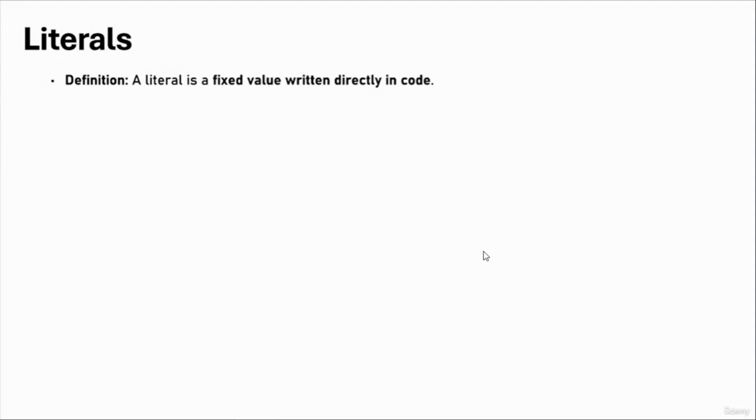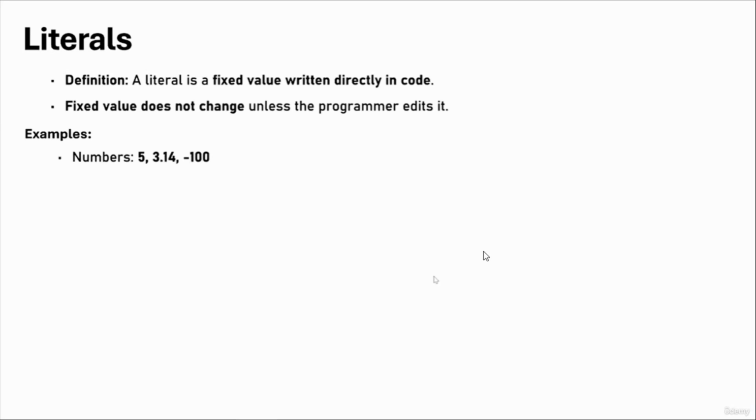Literals. A literal is a fixed value written directly in the code. A fixed value does not change unless the programmer edits it. So the examples are numbers, strings, and also booleans. So let's see in detail what each means.